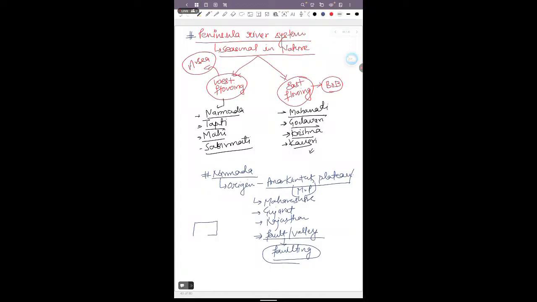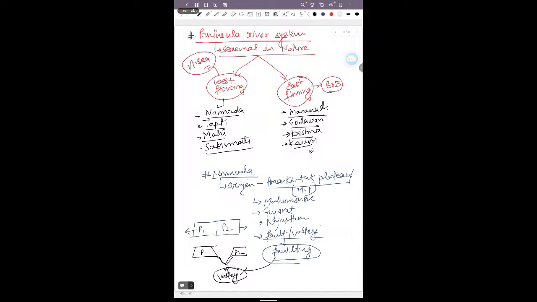Suppose this is plate one, and this is plate two. Because of tensile force, when these two plates move against each other, they get broken and divided, and this led to the formation of the valley, and this process is known as faulting.